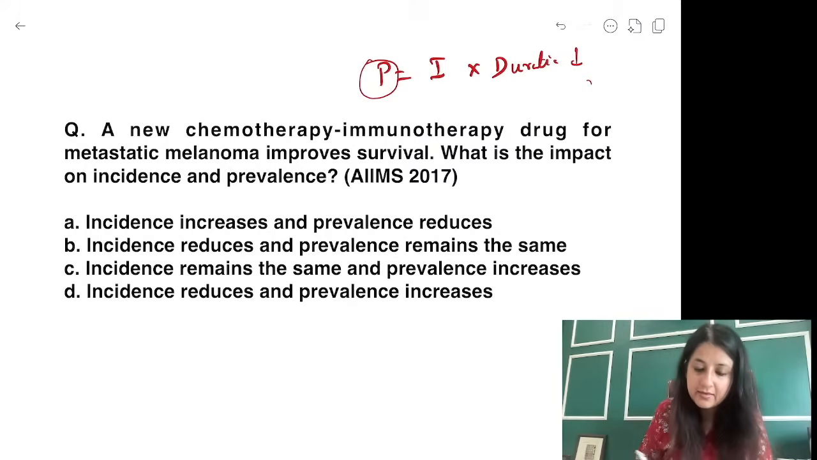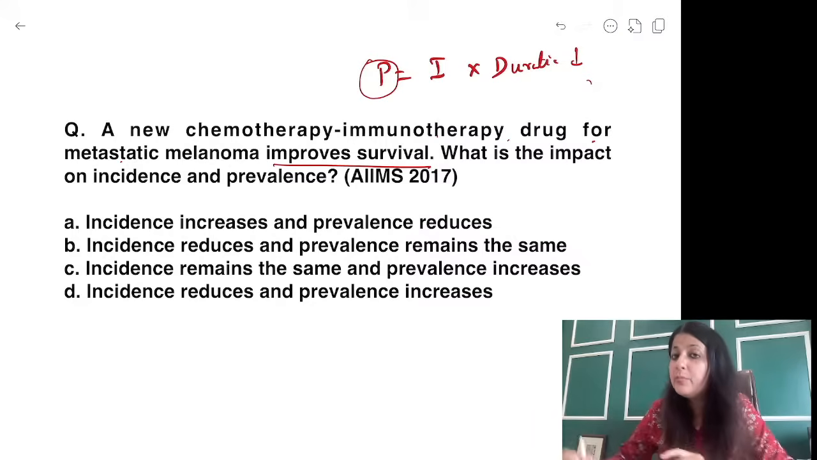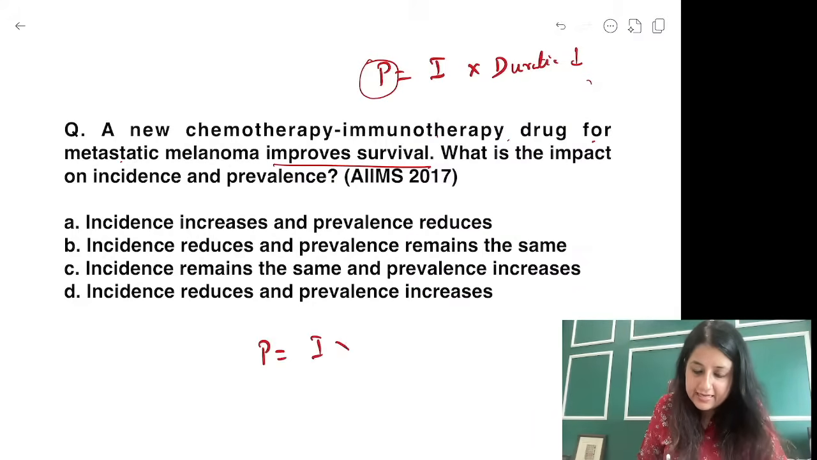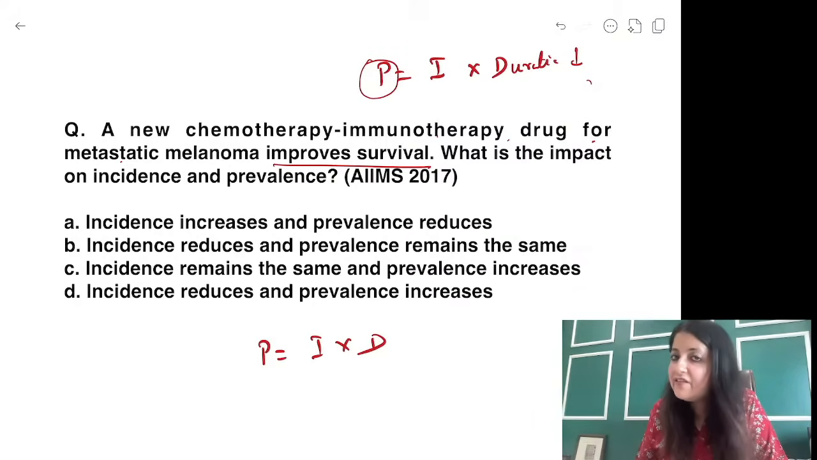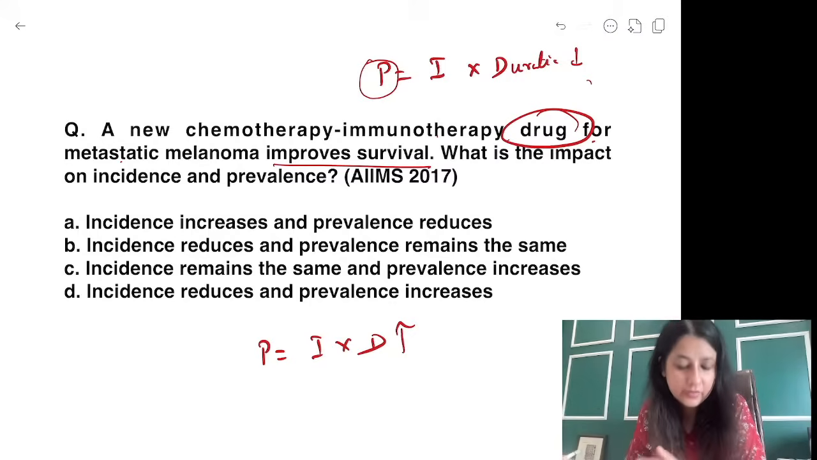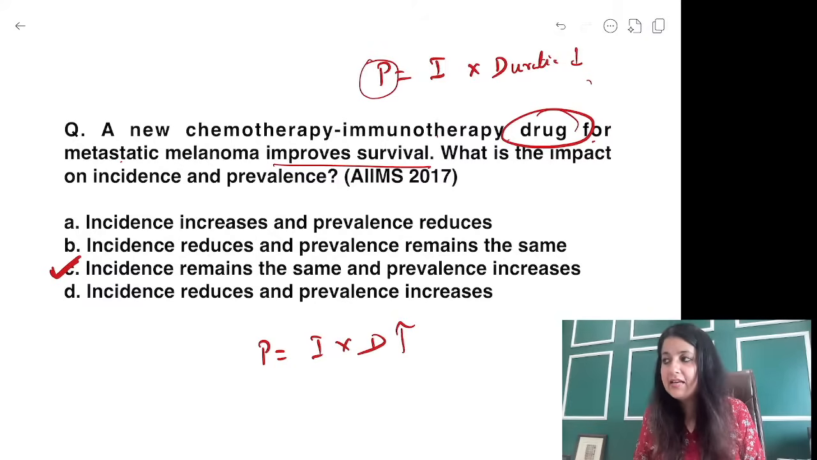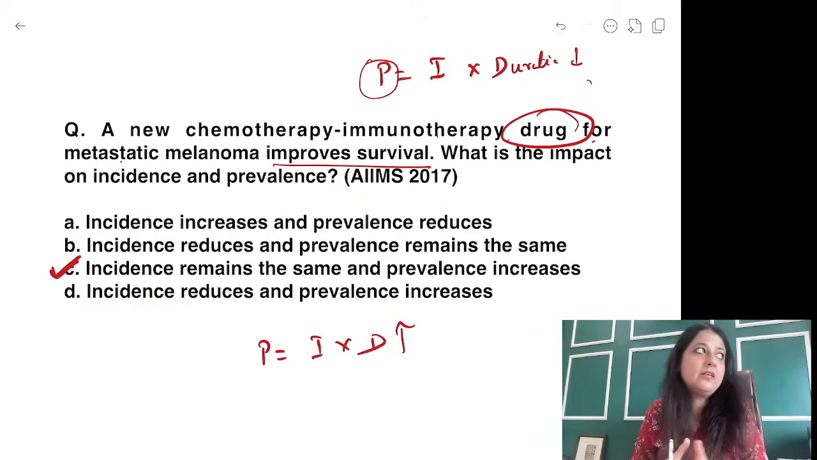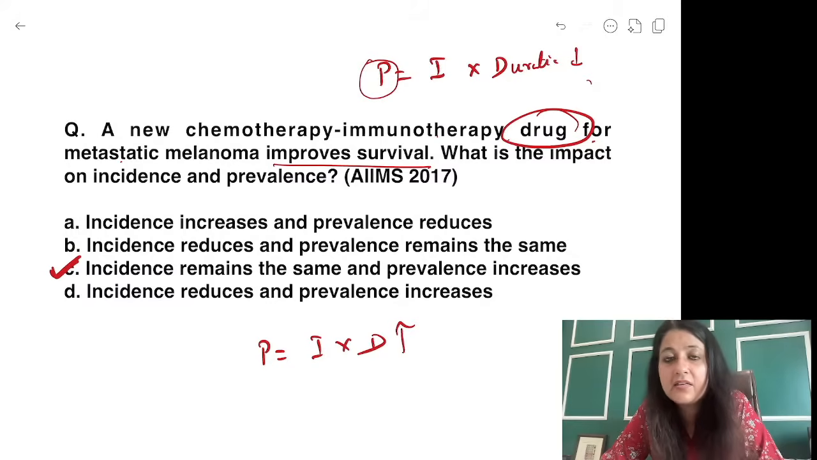Now what is happening over here? New immunotherapy drug for metastatic melanoma survival को improve कर रहा है. P is equal to I into D. So people will live longer. They are not getting cured. They are living longer. So what is happening over here? Prevalence increases. But what happens to the incidence? The rate at which new cases will occur, वो तो same रहेगा. Drug will not act on the risk factors. They will only act on the cases. So incidence remains the same and prevalence increases. ठीक है? The rate at which the cancer is occurring, the risk factors पे drug doesn't work.